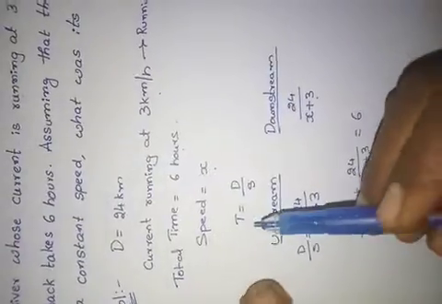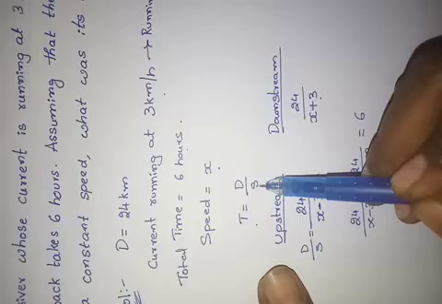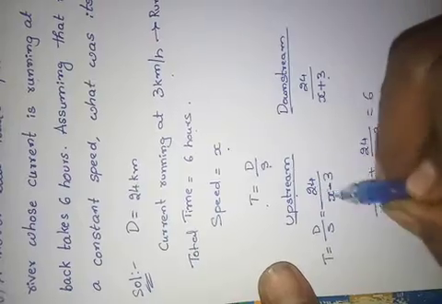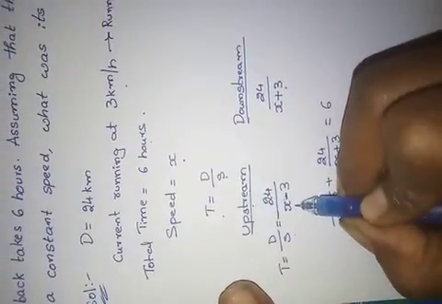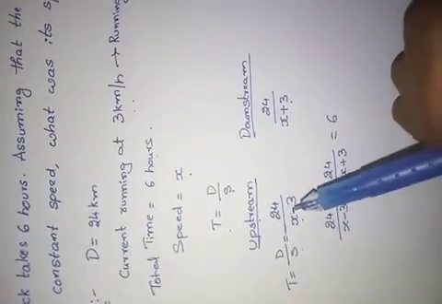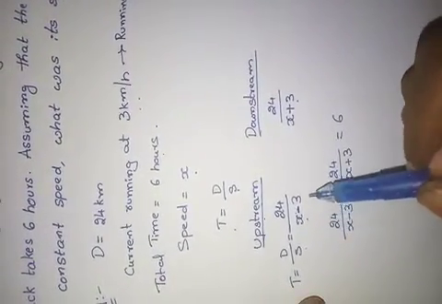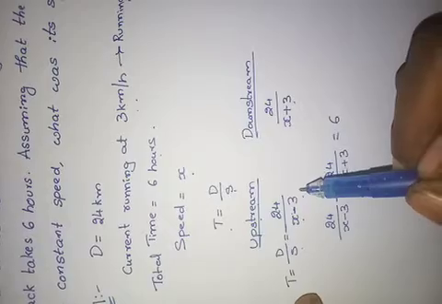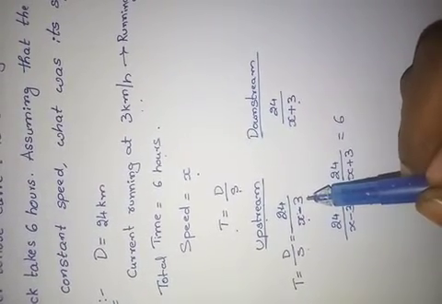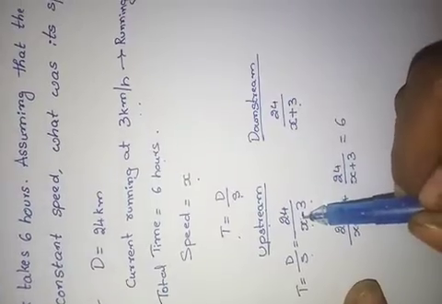Normally we know the formula for time: time equals distance by speed. In the upstream, what is the time taken? Time equals distance by speed. Speed of the boat is x, but speed of running water is 3. Upstream means it will become x minus 3. This one we already discussed in the boat problem. While going up, the water will be coming back, so it will become minus.